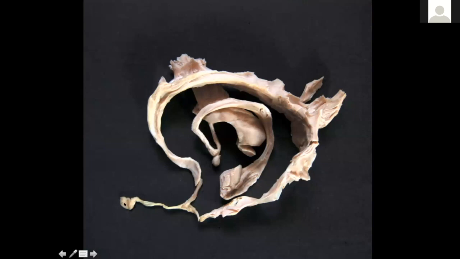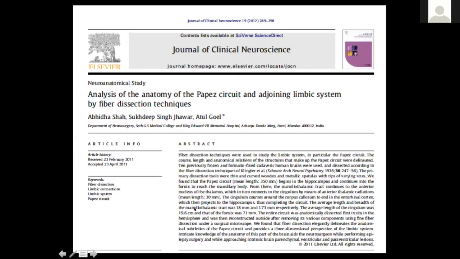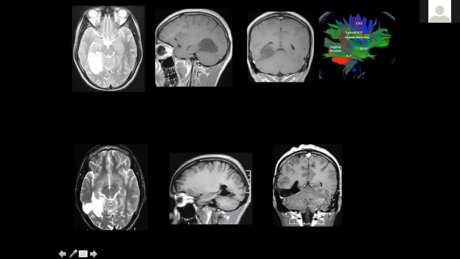And this is another component of the limbic system, that is the olfactory tract and the medial and lateral olfactory striae. So this was our paper way back in 2012. And this anatomy is important to understand resection of parahippocampal tumors, of limbic system tumors.